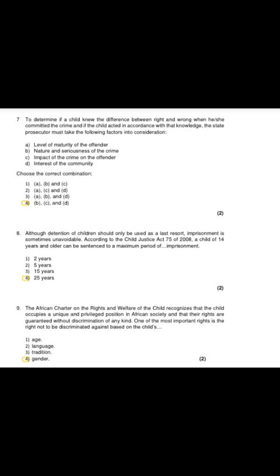So one of the most important rights is the right not to be discriminated against based on the child's... So the correct answer is gender. Yes, because the given options do not have any significance to the question. So the correct answer is gender.